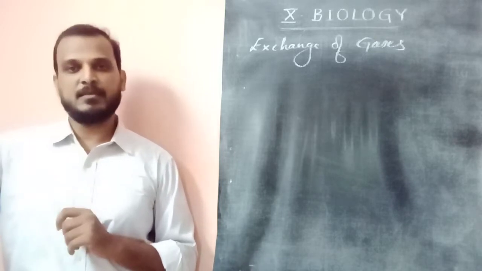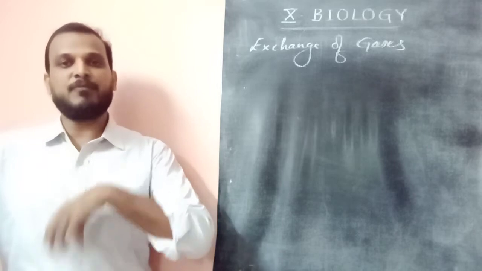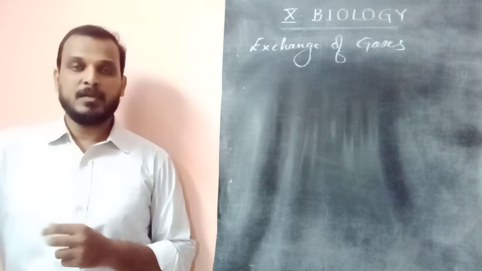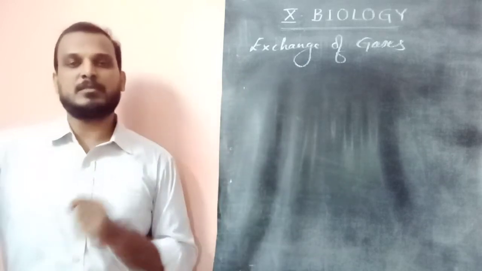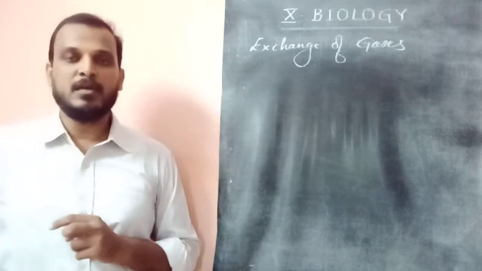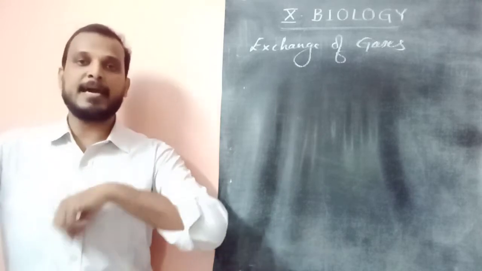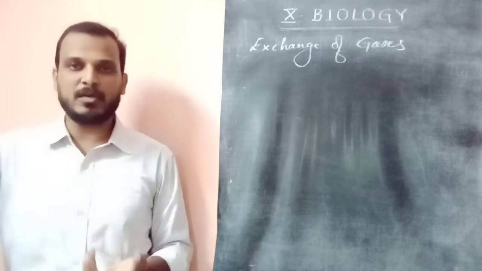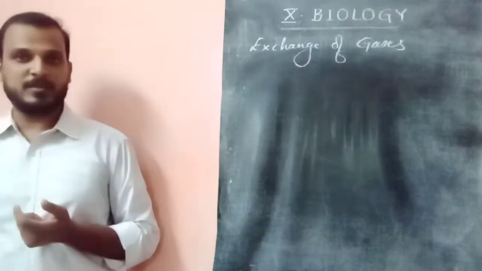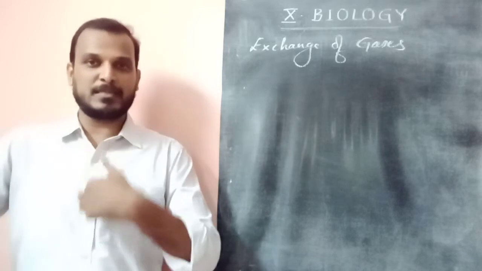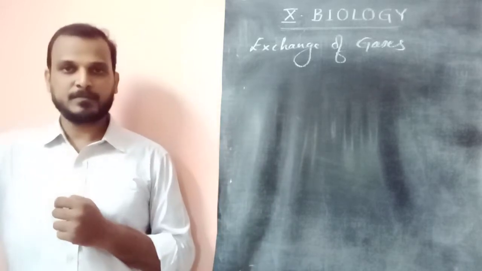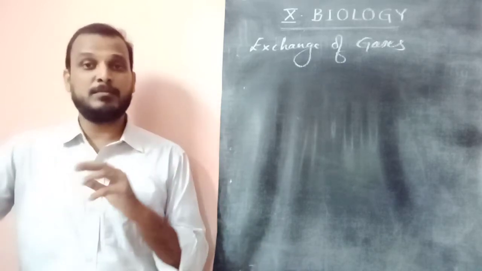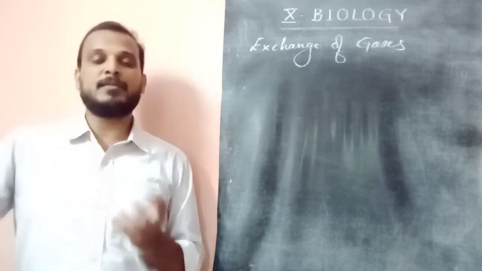Exchange of gases: we take oxygen and release carbon dioxide in a process called respiration. But in photosynthesis, plants also take a gas and remove another gas, carbon dioxide and oxygen. That is called exchange of gases. How does it take place? In us, exchange takes place through the nose, lungs and so on. We will see that later. But plants don't have a nose and lungs, yet they also perform the exchange of gases.